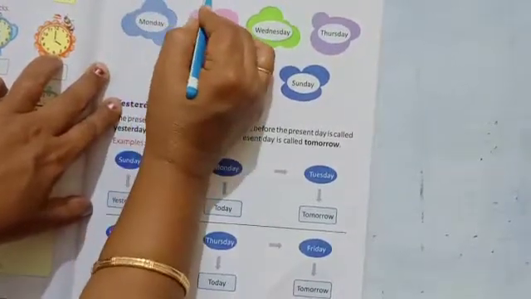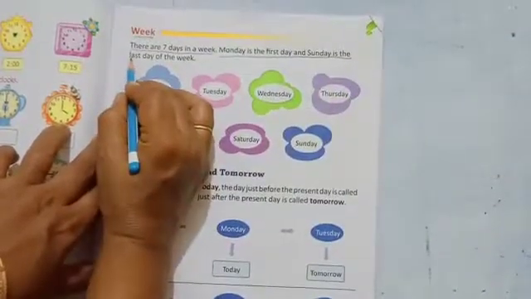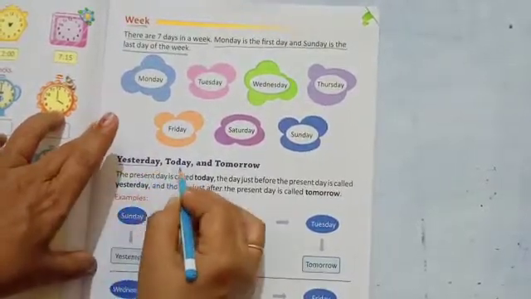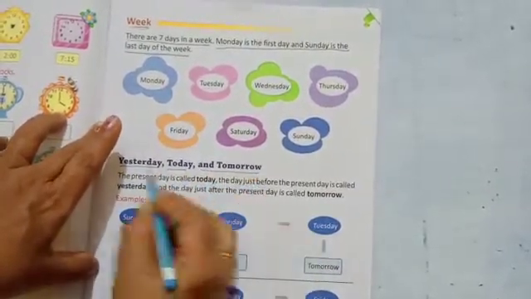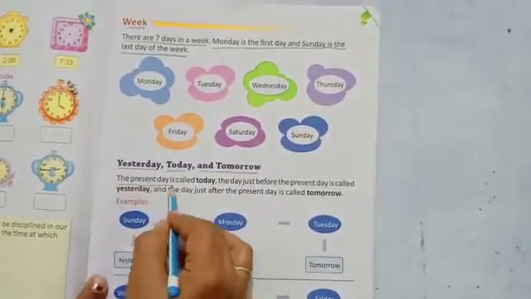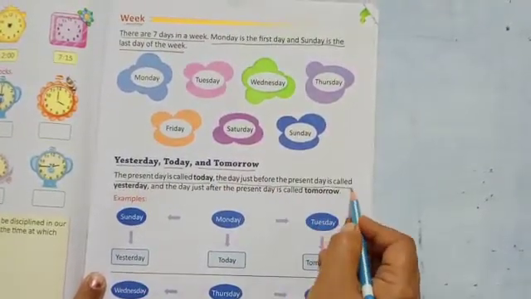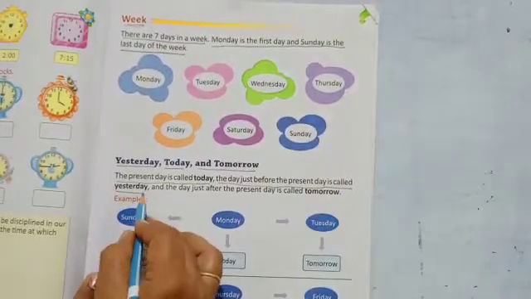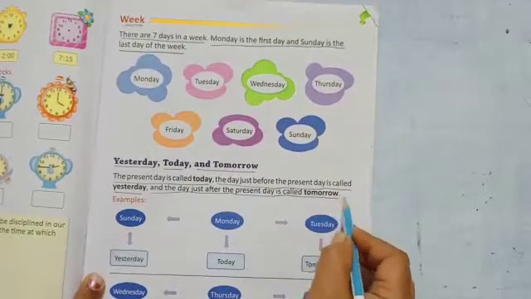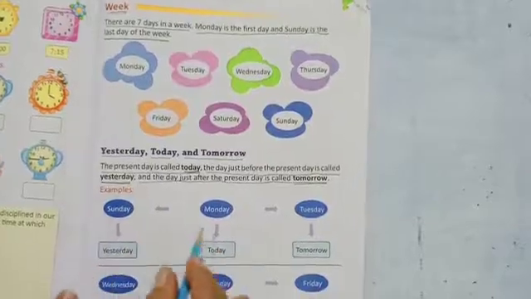You have to write this sentence. There are 7 days in a week. Monday is the first day and Sunday is the last day of the week. And here also you have to write this in the notebook. Yesterday, today and tomorrow. The present day is called today. The day just before the present day is called yesterday. And the day just after the present day is called tomorrow.